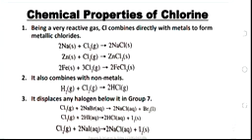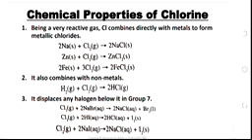Another chemical property of chlorine is that it combines with non-metals as well. Example of non-metal that chlorine combines with, as you can see in the equation here, is hydrogen gas. So hydrogen reacting with chlorine gas there to give us hydrogen chloride gas, HCl. If it is a gas, you call it hydrogen chloride. But if it is in an aqueous solution, you call it hydrochloric acid.